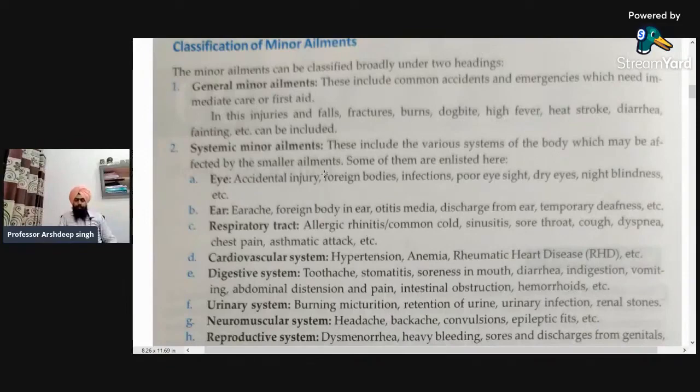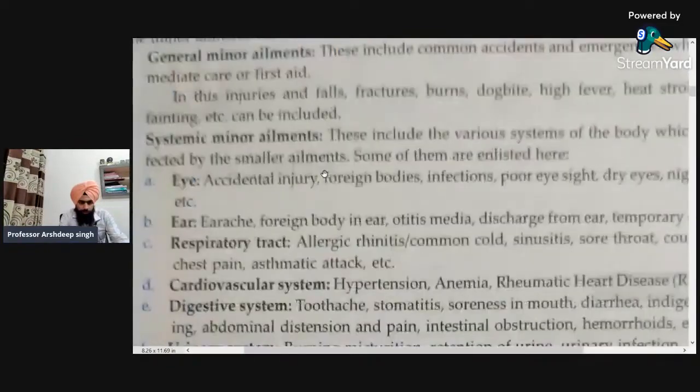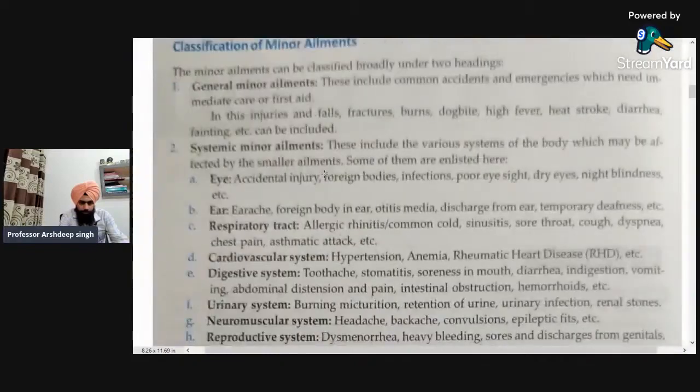Next is the respiratory tract. So allergic rhinitis, common cold, sinusitis, sore throat, cough, dyspnea, chest pain, asthmatic attacks. So these are examples of the minor ailments included in the respiratory tract. It includes others also. Next is the cardiovascular system. It includes hypertension, anemia, rheumatic heart disease, etc.